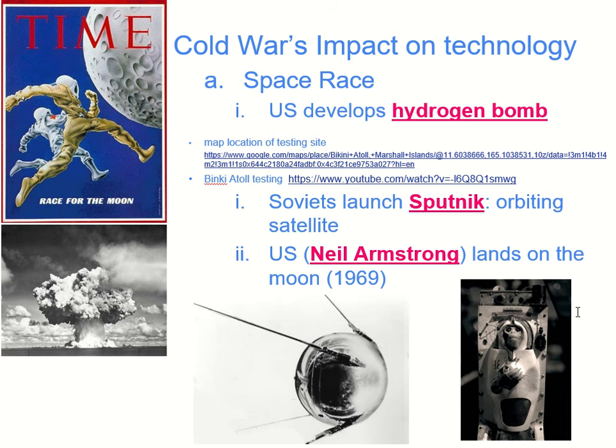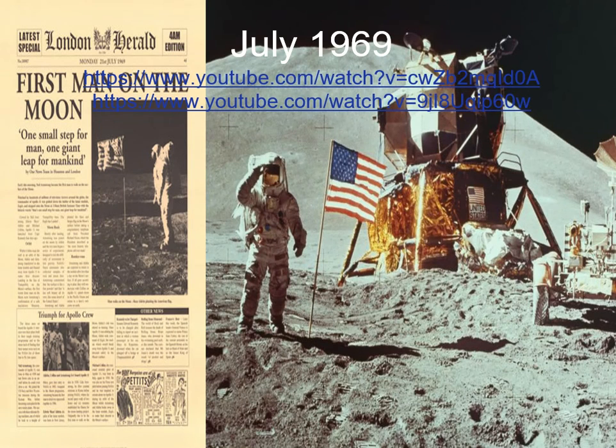And a little throw out here for some modern culture: Buzz Aldrin, the other guy who was on the moon, that's where you get Buzz Lightyear's name from. So shout out to the Toy Story fans. So obviously the moon landing is in July of 1969. We got some links here. Again, those links are going to be down below. So pause this real quick and right click those before we move on.